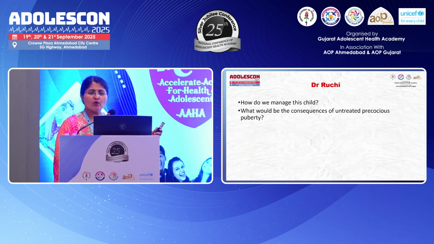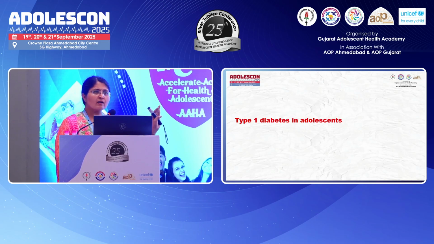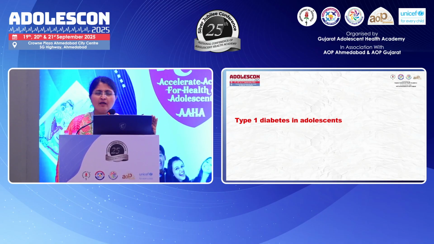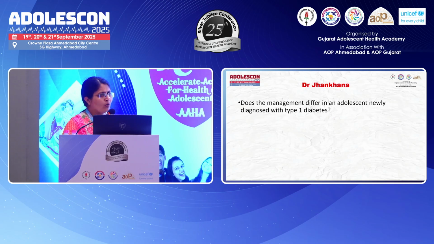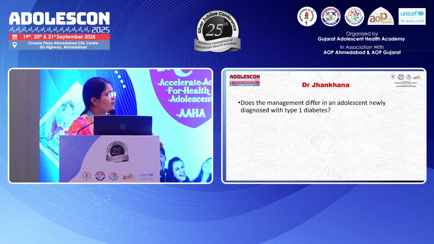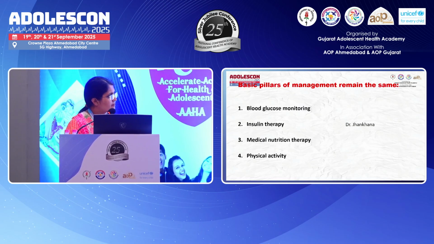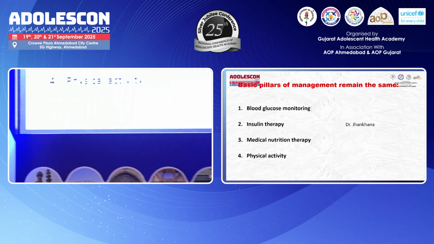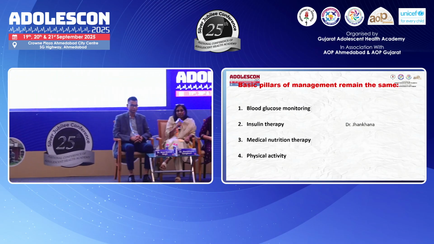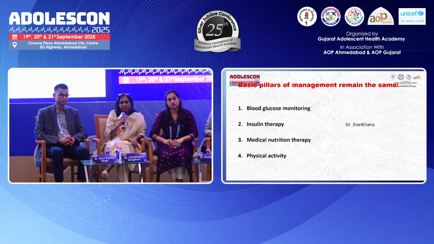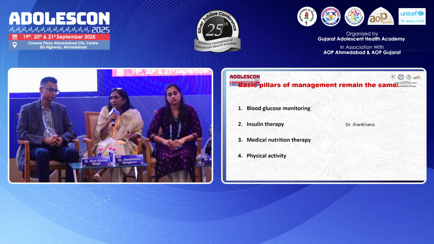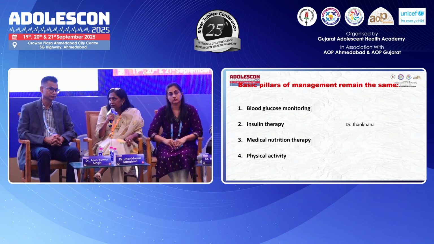So we now move on to a very important topic, close to our hearts, because as adolescence creeps in, a lot of things happen to our type 1 kids. So Jankna ma'am, I would like to know, does the management differ in an adolescent who has been diagnosed with type 1 diabetes, or does it remain the same? So many things are the same in the form of monitoring, insulin therapy, nutritional therapy, physical activity. One thing that is different is that adolescence requires a little bit higher dose of insulin than others.